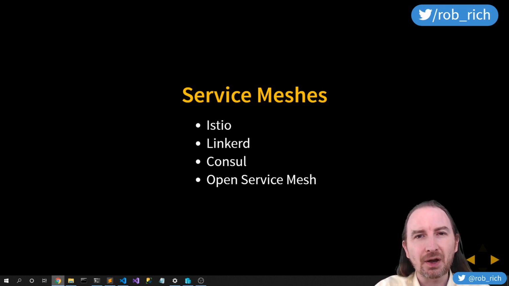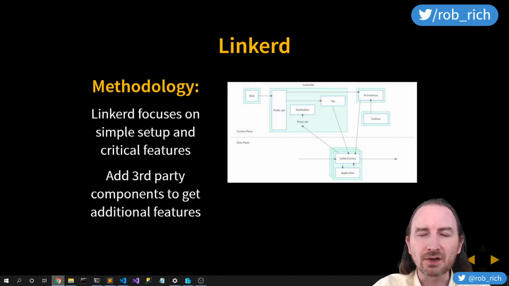So rather than comparing their features or their cost or their complexity, let's instead compare their methodology. Take a look at how these things are built and what they value. At that point, we can choose the methodology that best matches our needs, and that'll lead us to the correct service mesh. So for example, LinkerD. LinkerD focuses on simplicity, in particular, simplicity of getting started. It has the bare minimum features, they work really well together, and they're available out of the box really quickly.